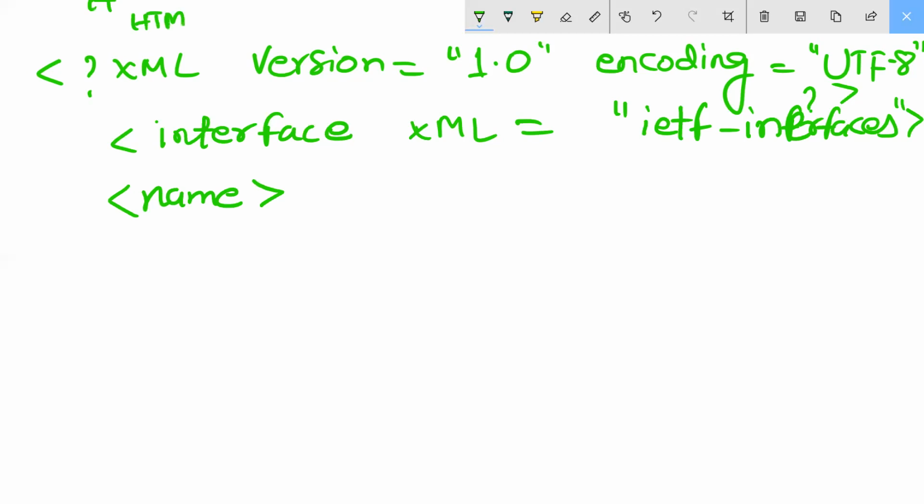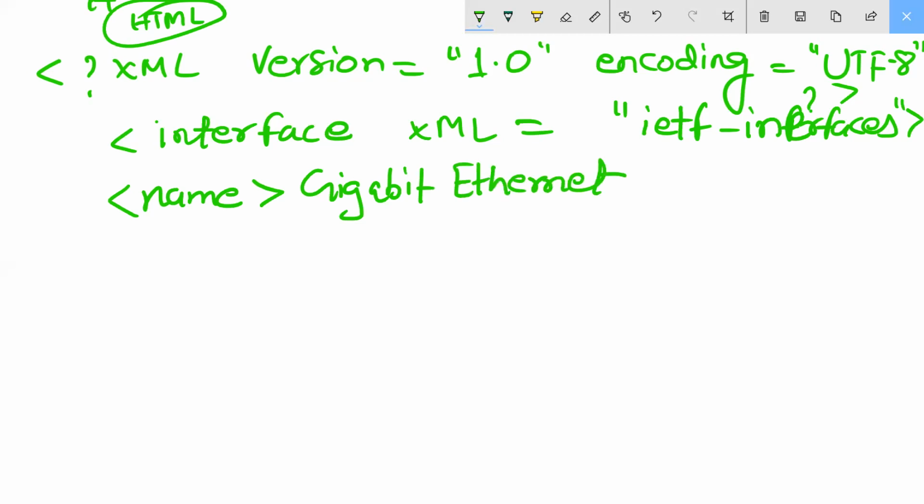In this way we can write name is mine gigabit ethernet 1. Okay, and I told you everything is closing with what?